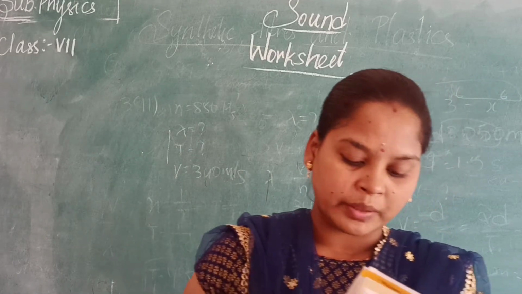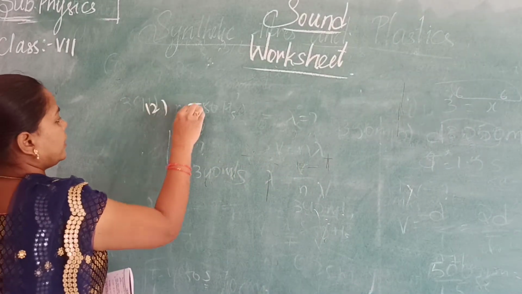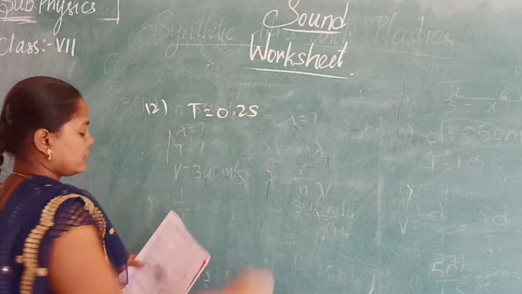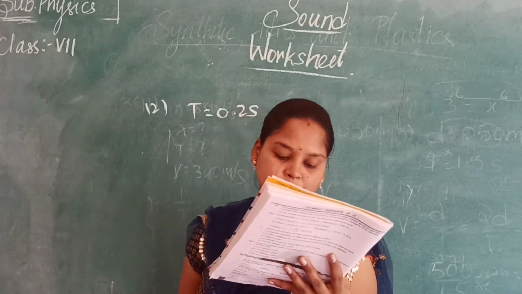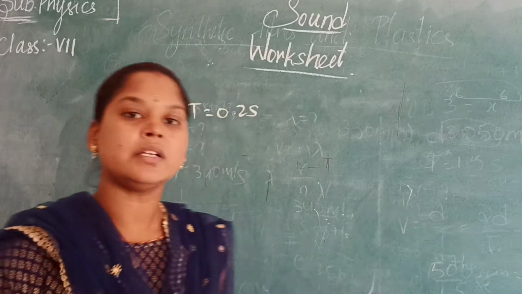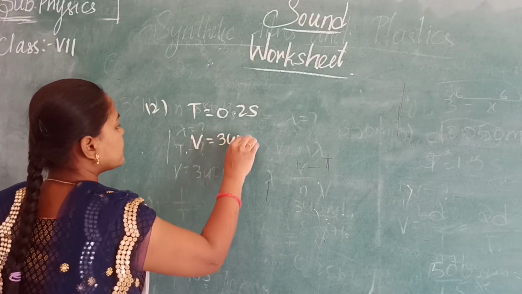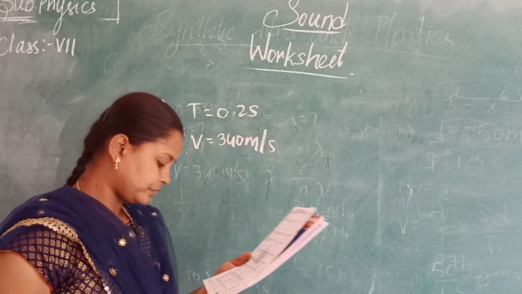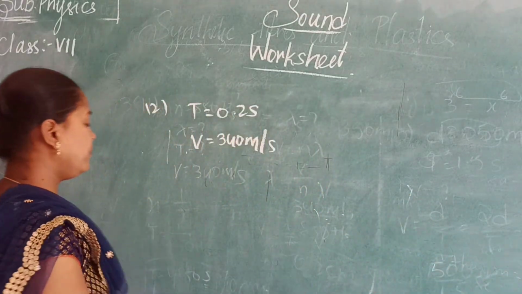The time period of a vibrating body is 0.2 seconds. That means time period T is 0.2 seconds. The waves produced by the body move with a speed of 340 meters per second. They have given the speed, that is v is equal to 340 meters per second. Find the wavelength of the wave.